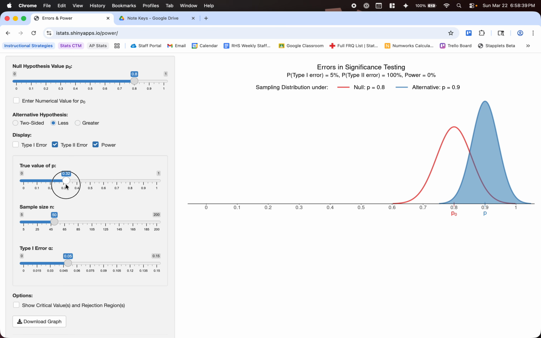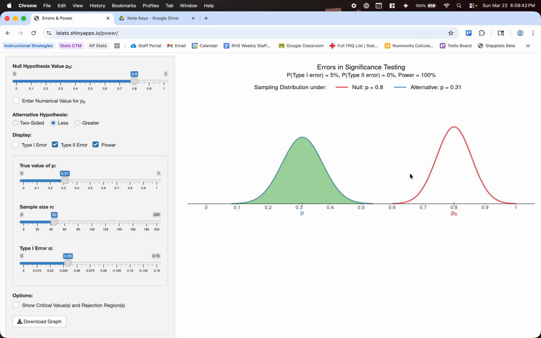So let's go down, let's look, what if the true value is 0.3? You see pretty much no overlapping at 0.3. The power is 100%. In fact, if we go to 0.5, we'll see some overlap. We're still going to see basically 100% power here. But as we decrease our P, the true value or our alternative P, our increased distance from the null starts to happen here. As you can see, the null is here, our alternative is here. We're having a decreased distance.